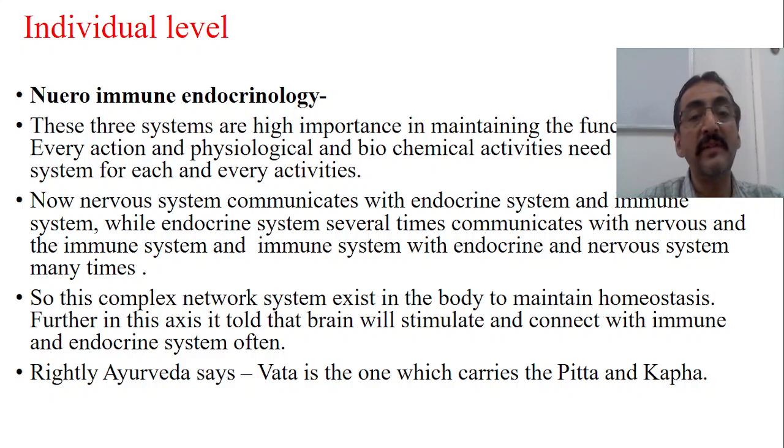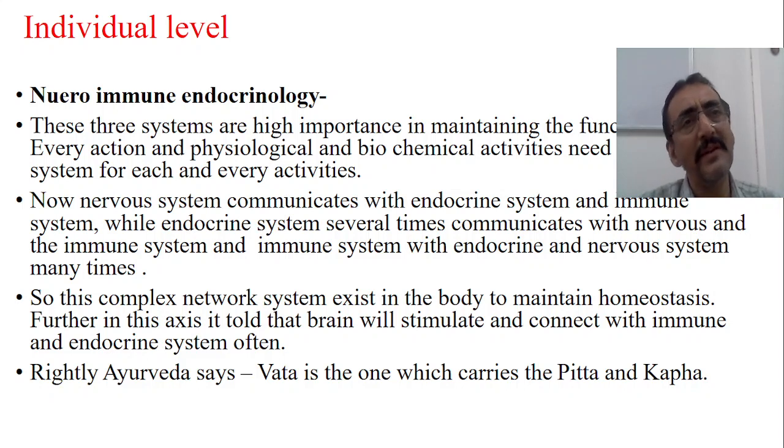Now, the nervous system communicates with the endocrine system and immune system. If you look into physiology and anatomy, the nervous system usually communicates with the endocrine and immune systems, because nervous system stimulation is very important for the functioning of endocrinology and immunology. Without neuronal stimulation, nothing takes place. The endocrine system several times communicates with the nervous and immune systems, and the immune system many times coordinates with the endocrine and nervous systems to maintain the balance of the body.